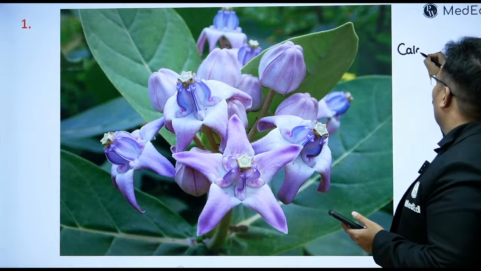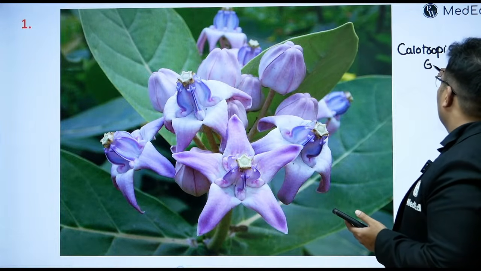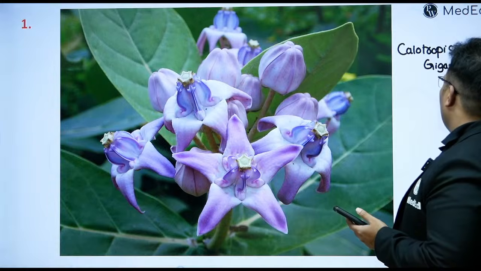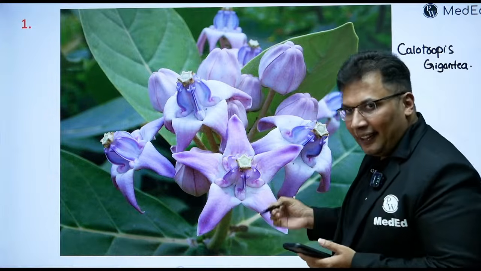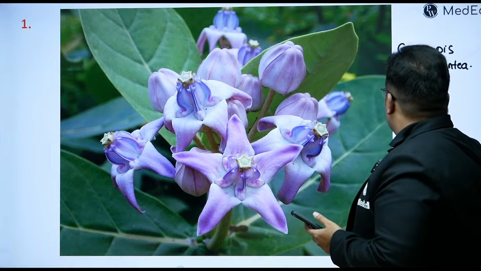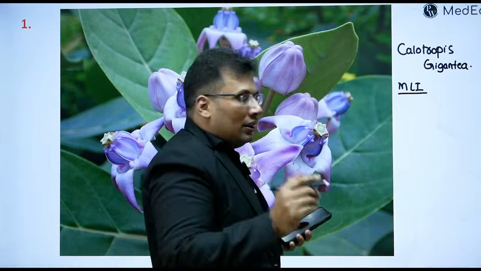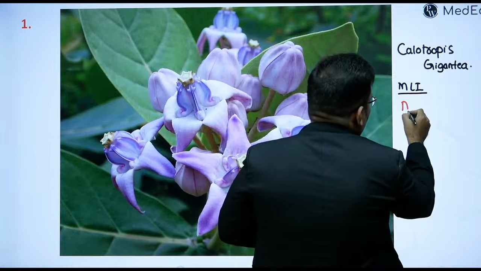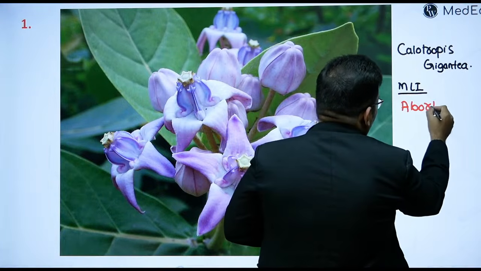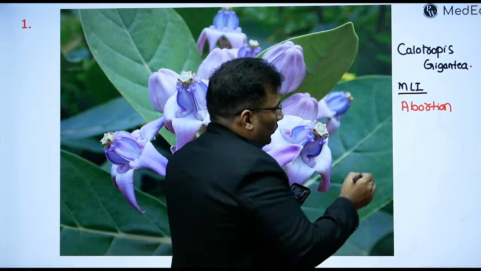Calotropis gigantea. The active principle is gigantin. The MLI, all of you concentrate: it is used in abortion. It is used in artificial bruise.